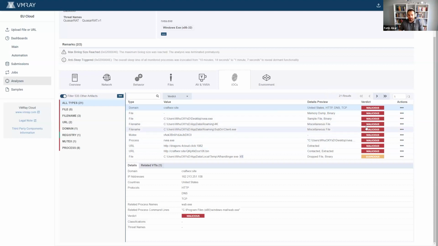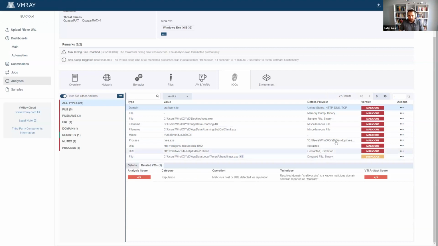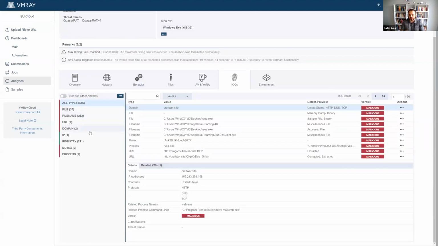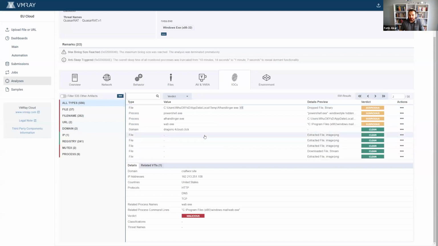We score the IOCs depending on which related VTIs they were attached to. And all of these things are going to be available. I see 21 IOCs now, but if I wanted to deep dive into the filtered IOCs, which we filter, some of the artifacts from your eyes to not confuse you and not just create a lot of noise for you. But if you think there is value in them, you can go ahead and dive into the clean IOCs.